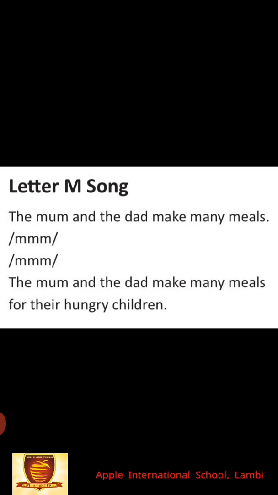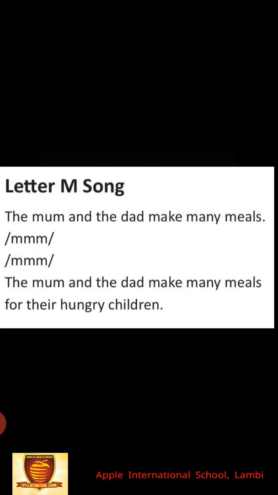The mums and the dad make many meals. Mama, mama. The mums and the dad make many meals for their hungry children.